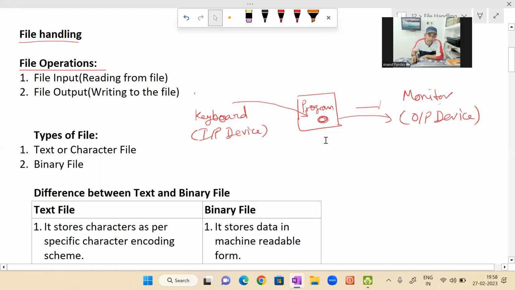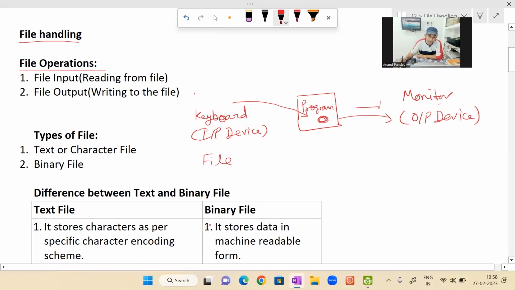Okay, so in file input output, what happens? Let me show you. File input means, here it is standard input which I have explained. File input means the input will be taken from the file. Who will take the input? Program. This time the input will not be taken from the keyboard. The input will be taken from the file.